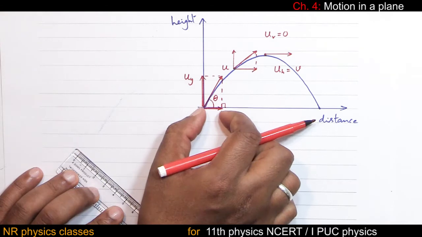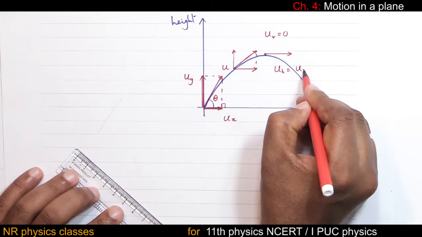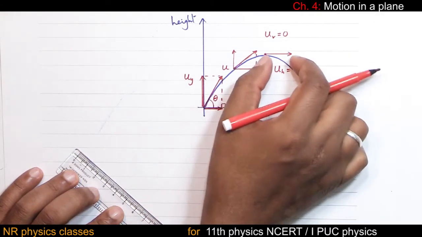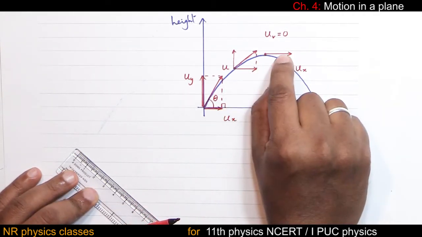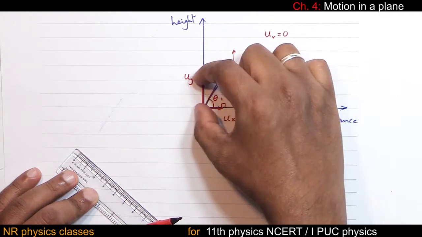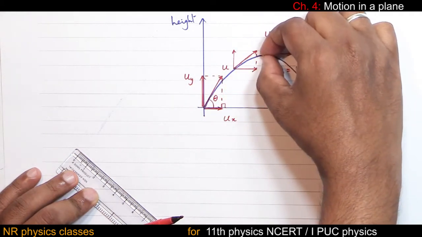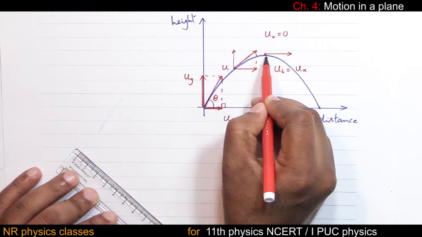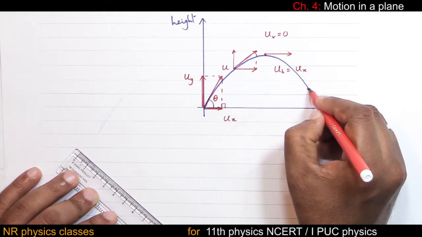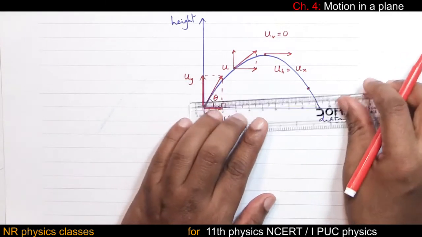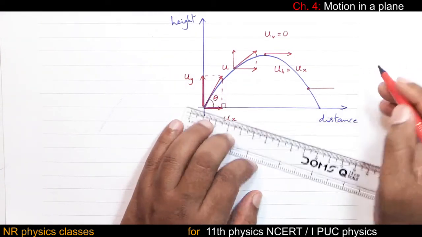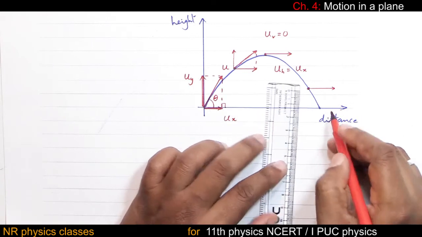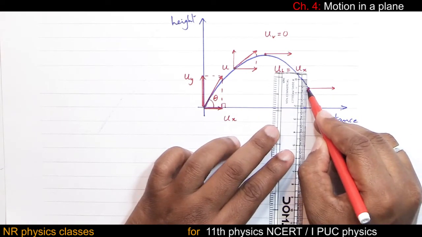So this velocity, which is ux, is the same as this ux. Observe, the horizontal component of velocity remains the same everywhere, whereas the vertical component of velocity decreases. When the object is somewhere here, this is the horizontal component which remains the same, and this is the vertical component.